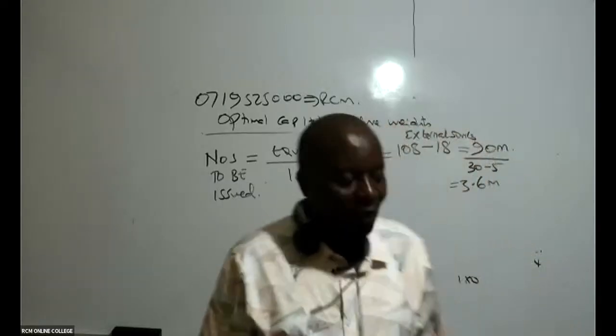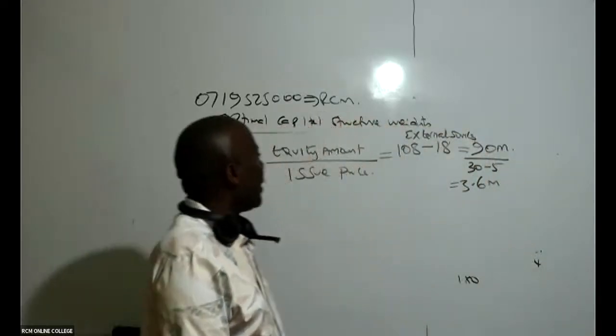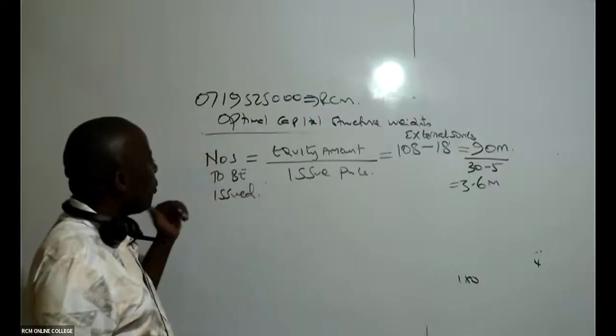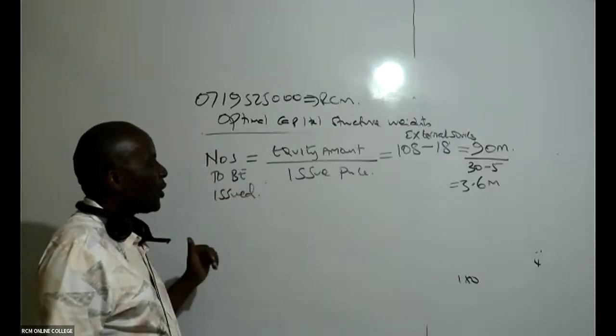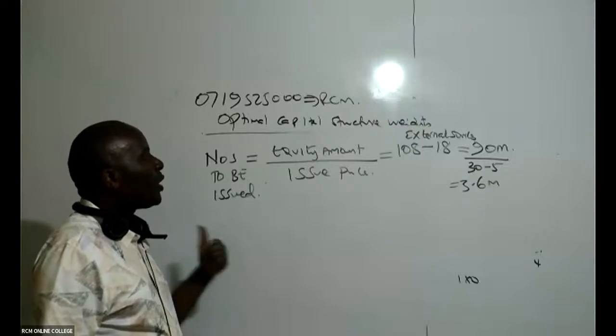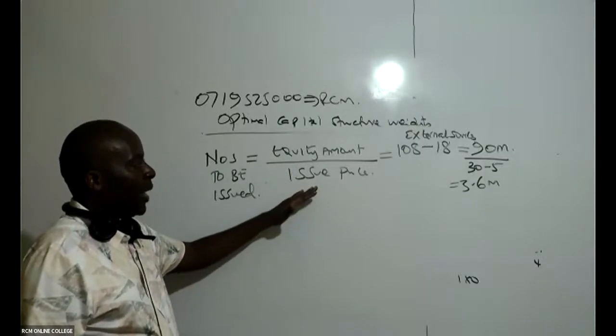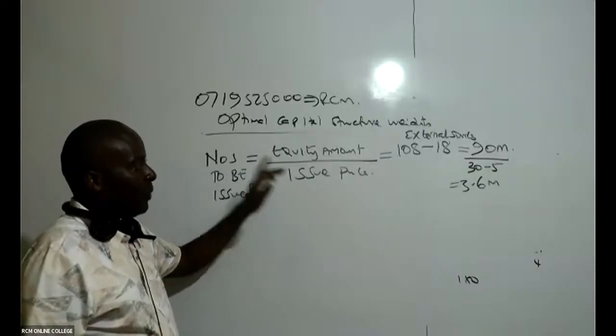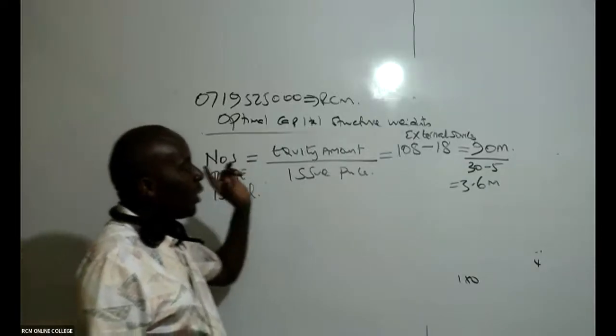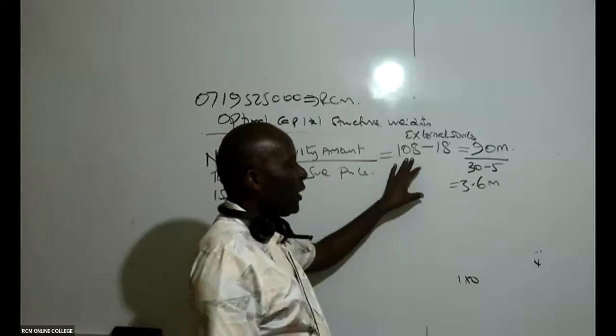So repeat here. Remember, what have we done here? How do we normally get the number of shares? To get the number of shares, we take the equity amount divided by the issue price. Remember the equity amount, when we computed it, was 108.